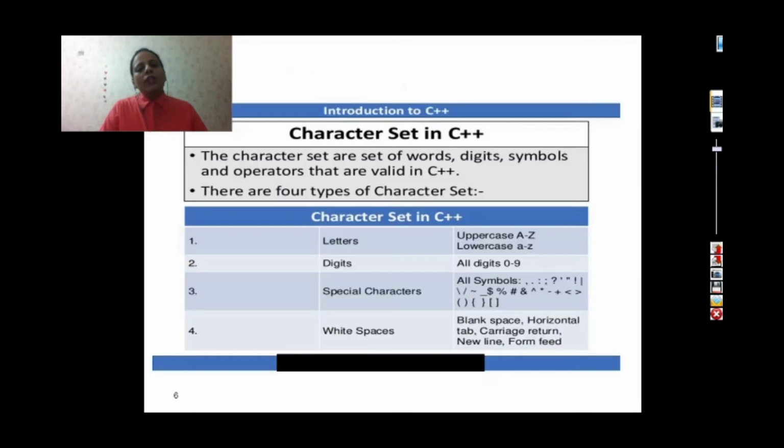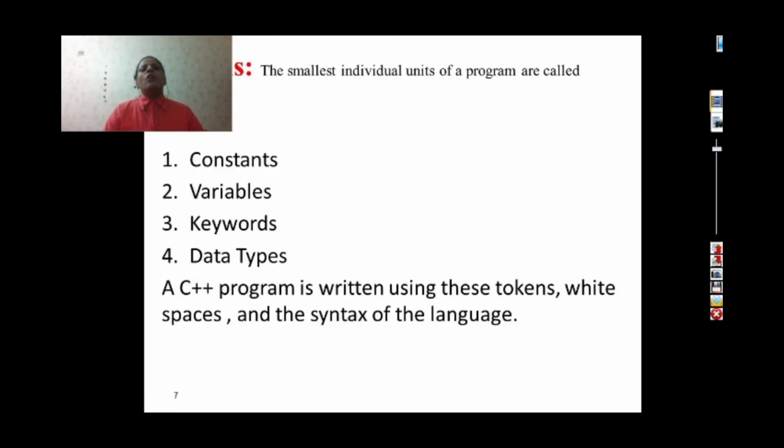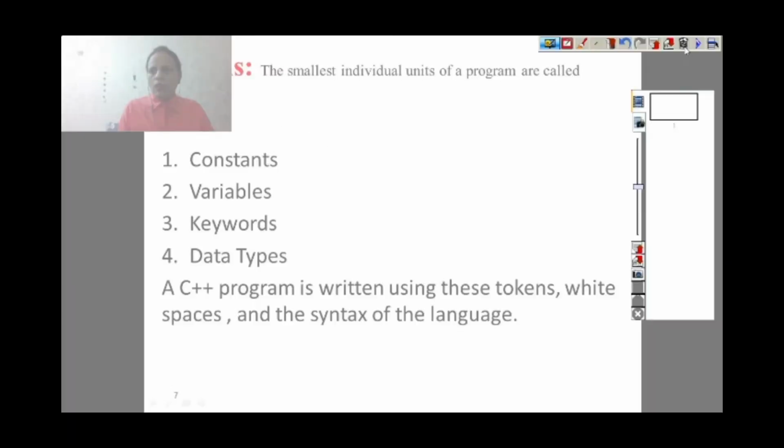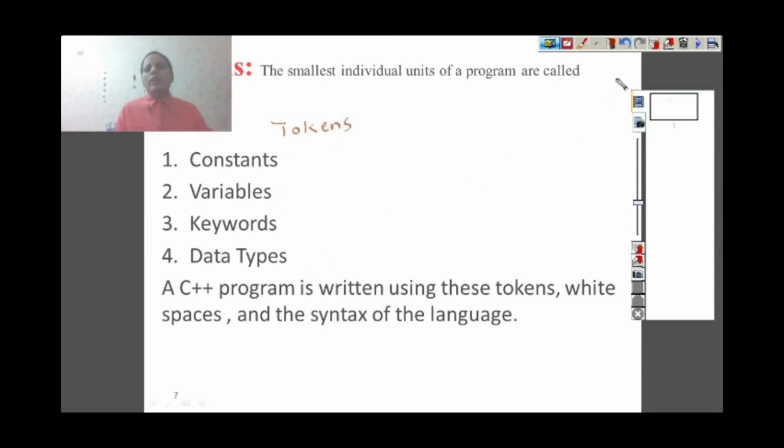Now with the help of these character sets, we write four basic building blocks of any C++ program. These are also called tokens. So I write here, these are called tokens of C++: constants, variables, keywords and data types.